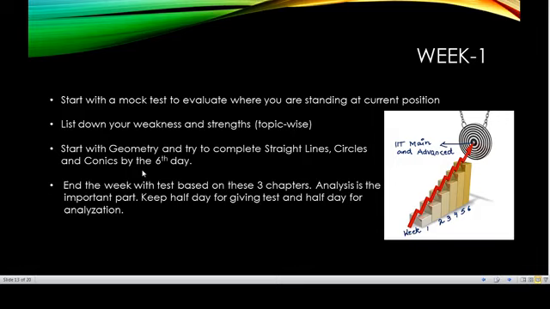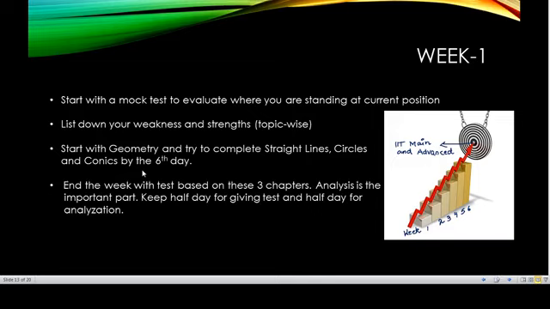It's not for a very high-fi student and not for a very poor student. Obviously, you have to modulate your speed according to the pace given. So 5 days I've given for straight lines, circles and conics, which should be very sufficient if your basics at school level are clear and you follow some good guidance. Definitely you require good guidance during these 6 months. Otherwise, whatever time frame we have given, it is not possible, right?